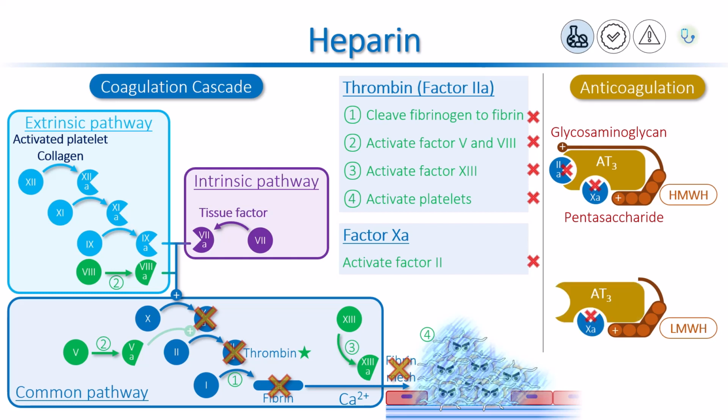Both high and low molecular weight heparins combine to antithrombin 3 via the pentasaccharide body. This pentasaccharide body enhances the antithrombin to inhibit factor Xa. However, inhibition of thrombin requires a long glycosaminoglycan tail. Only high molecular weight heparin has an inhibitory effect on thrombin.